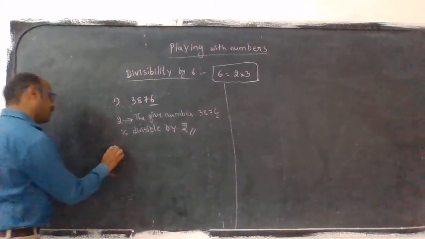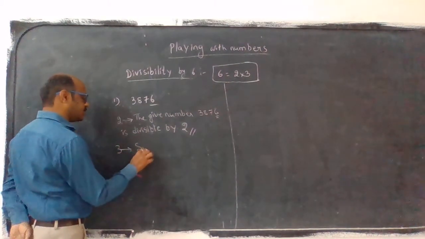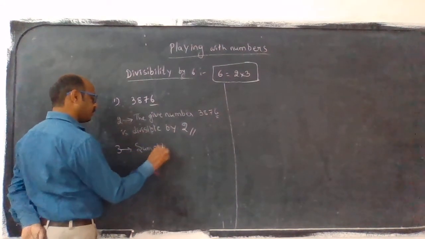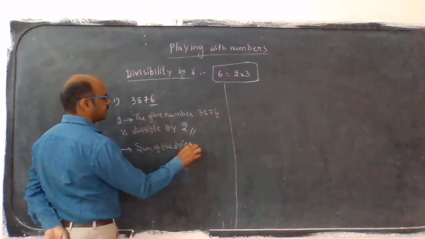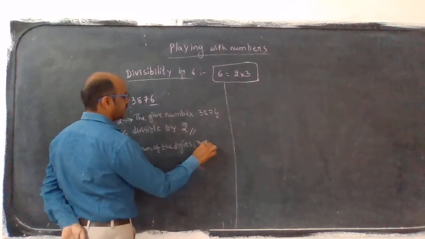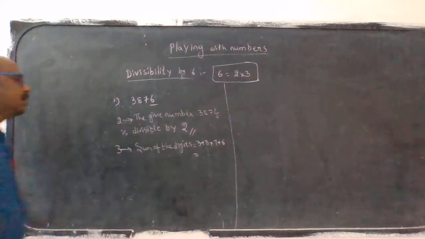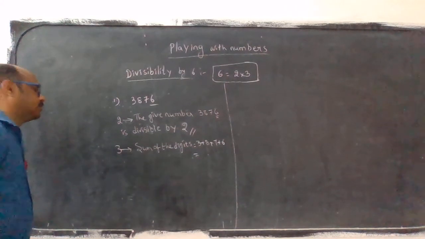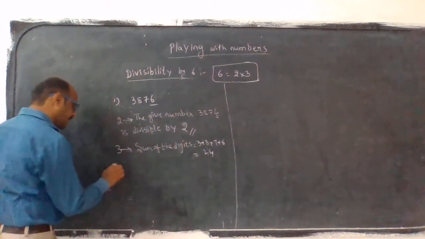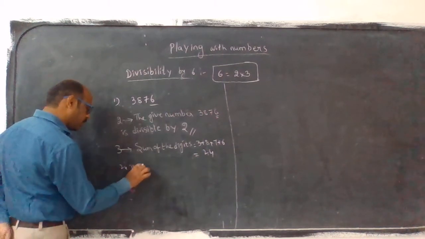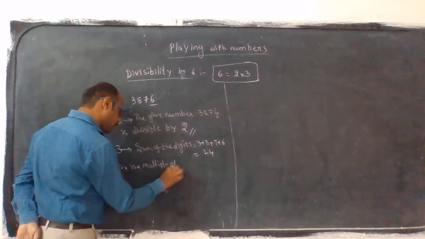Next, the divisibility by 3 property. What is it? The sum of the digits. What is the sum of the digits? 3 plus 8 plus 7 plus 6. How much should it be? 24. 24 is a multiple of 3.